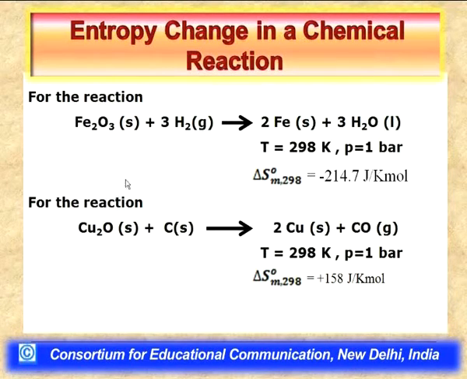Moreover, if we compare this reaction 1 with reaction 2, what happens in reaction 2? Both the species, cuprous oxide as well as coke, the carbon, are in their most condensed states, in solid phase, and they lead to the formation of copper, 2 moles in solid phase. In addition, a gaseous species gets generated.